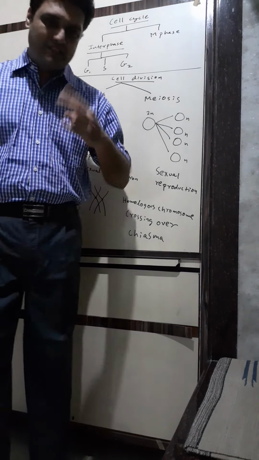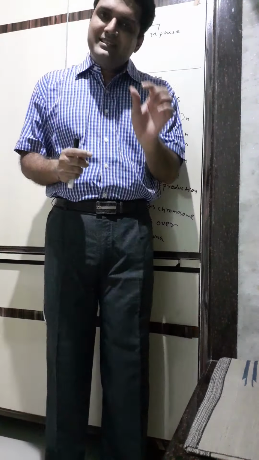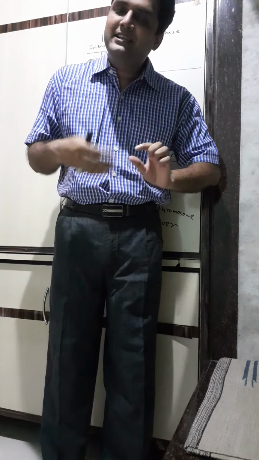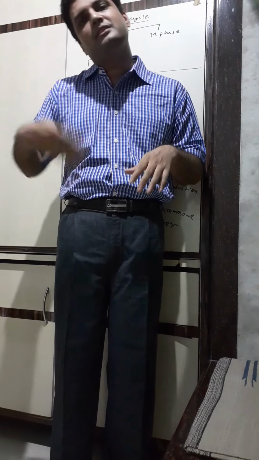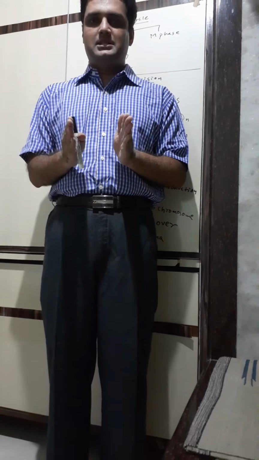Okay, children, now the second part, cell cycle. One cell is dividing to form two daughter cells. There is a parent cell which divides to form daughter cells. The daughter cells further will divide to form more daughter cells. So between these two cell divisions, there is a sequence of events which occur.